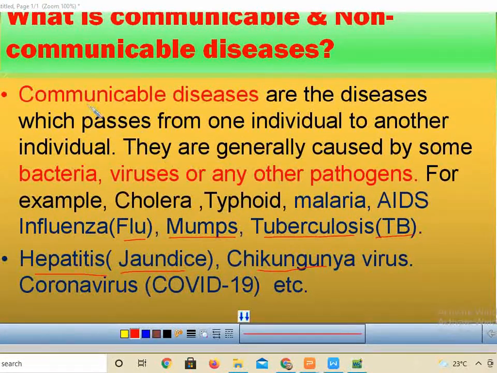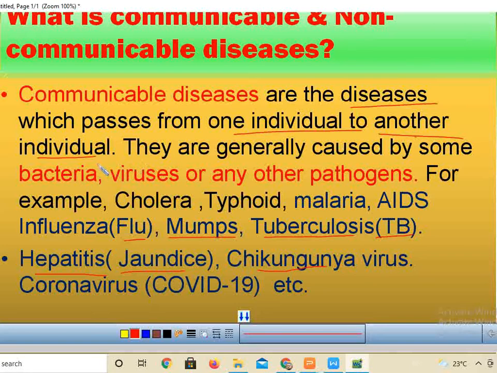So what is meant by communicable? The diseases which are passed from one individual to another, means the diseases are passing from one person to another. And how are they generally caused?